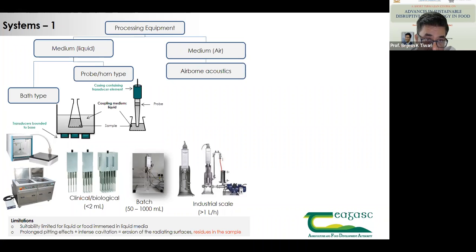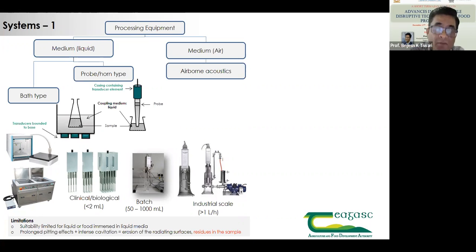The second one is the batch type. This is the most employed ultrasonic system in the literature for studying and optimizing conditions for large-scale operations. The transducer is immersed into either a jacketed vessel, or just a normal vessel if you're not controlling temperature, and it goes up to 1 liter and up to 2 liters.